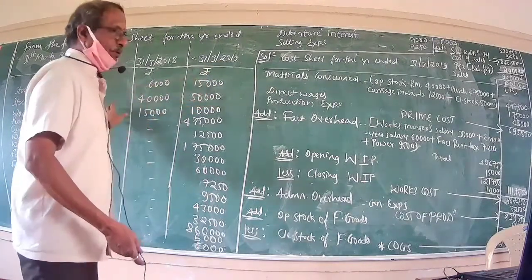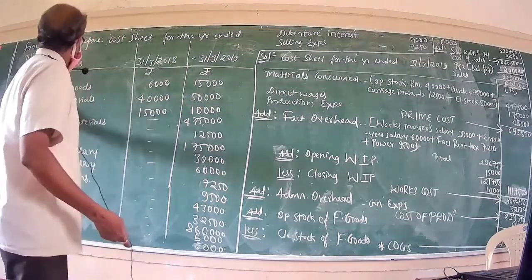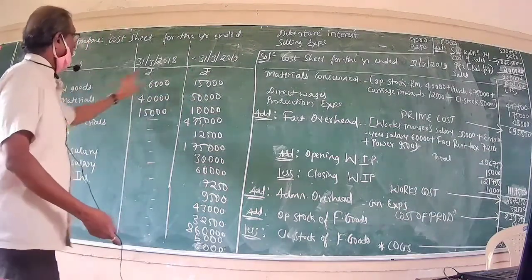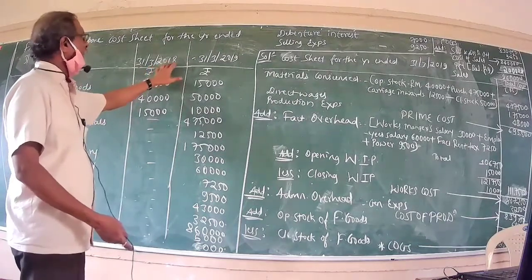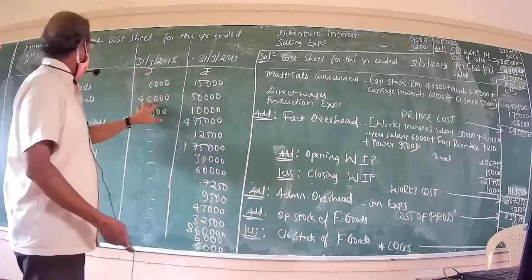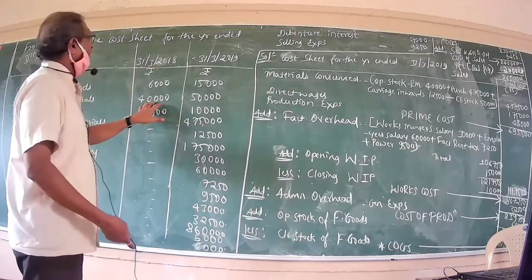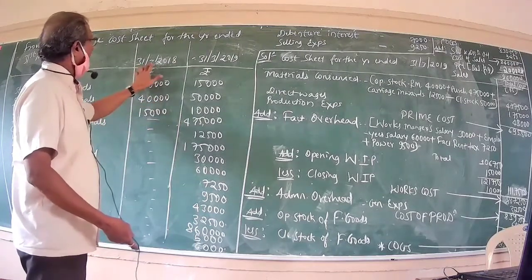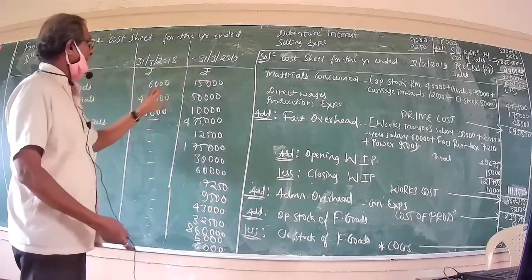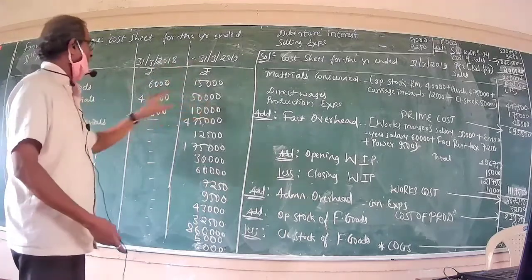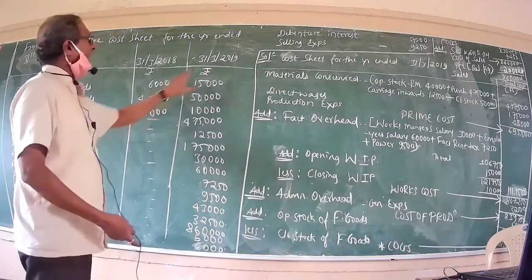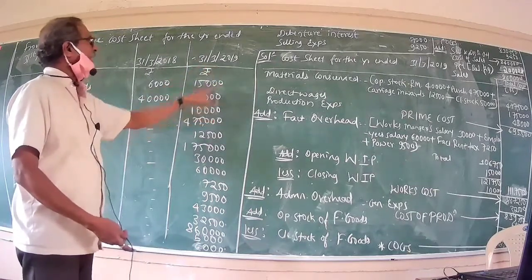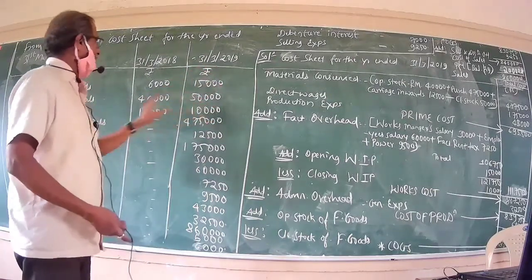Second, stock of raw material: opening stock stood at 40,000 and closing stock at the fag end of the year stood at rupees 50,000.